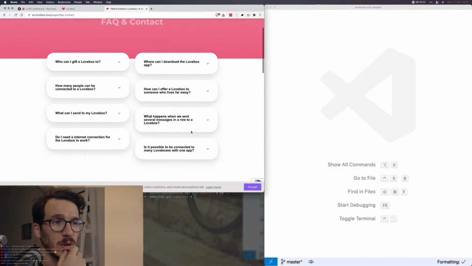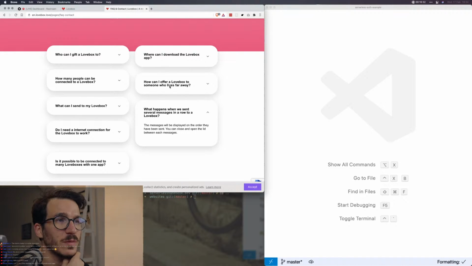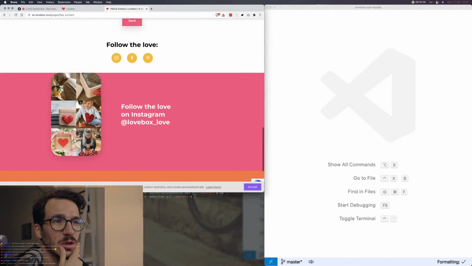How many people? Is it possible to connect? Do I need an internet connection? The messages will be displayed in the order they've been sent. Where can I download the app? Any technical issues? Support page.